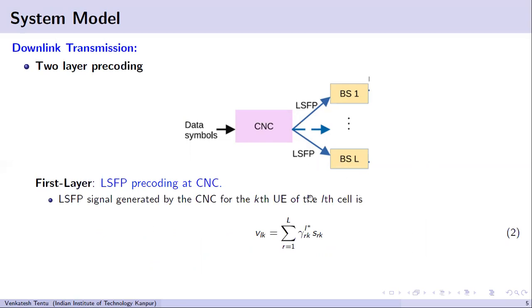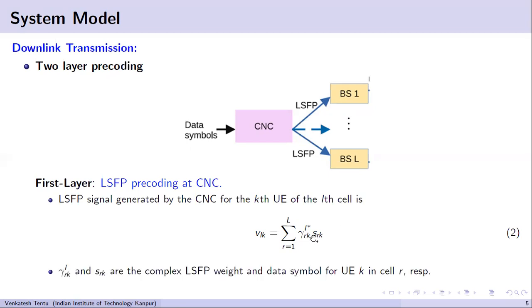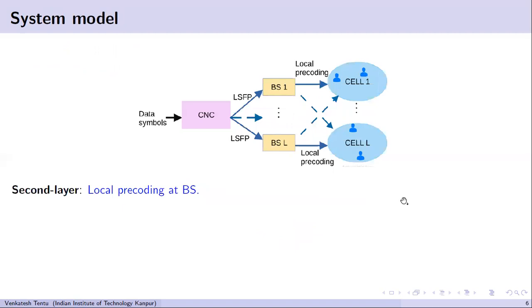The LSFP signal is nothing but the weighted linear combination of the data symbols of the kth user, and the weight gamma LK is the complex LSFP weight. Gamma is the LSFP coefficient.